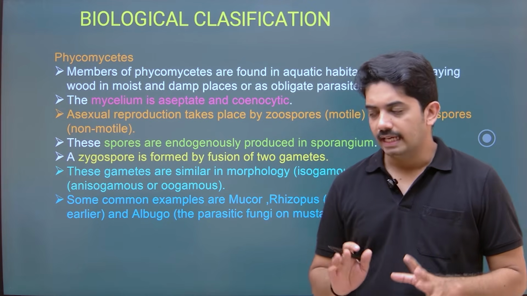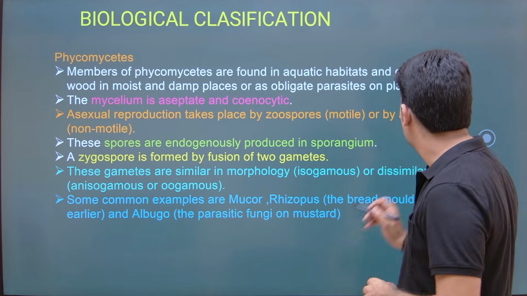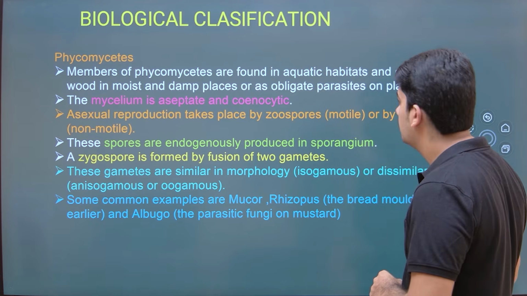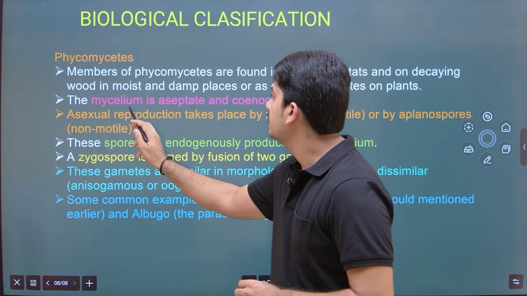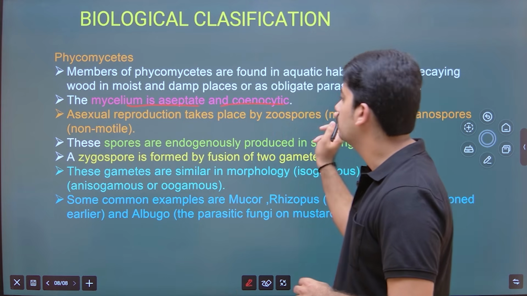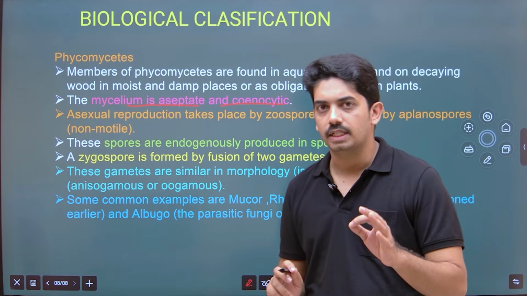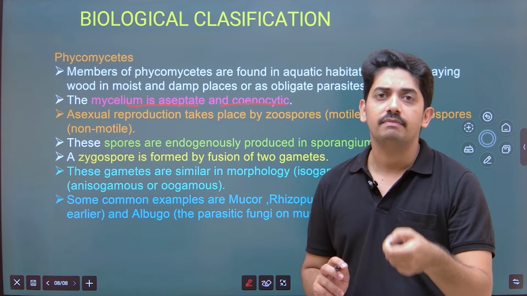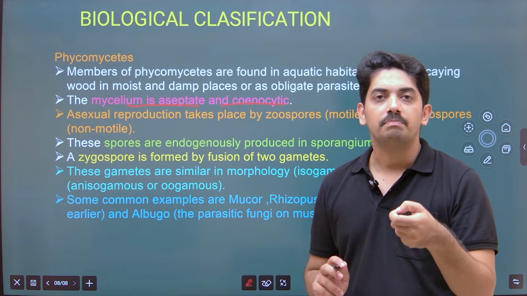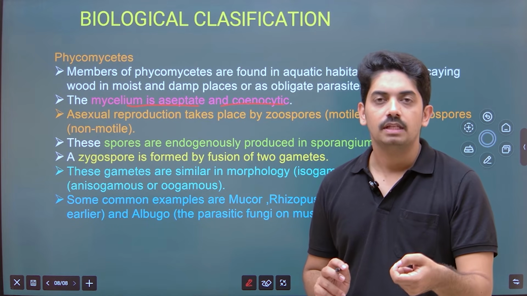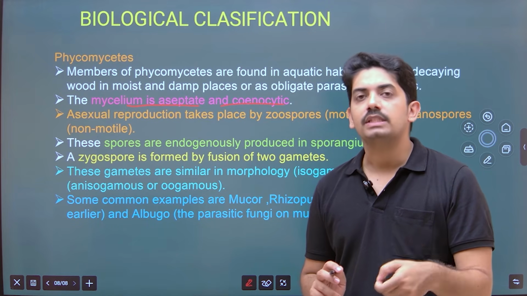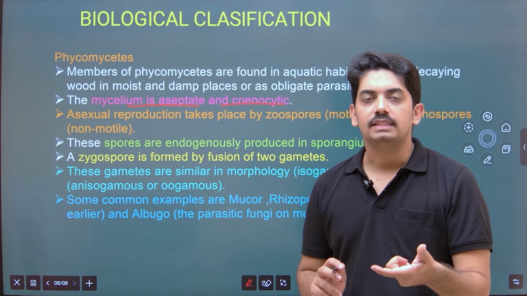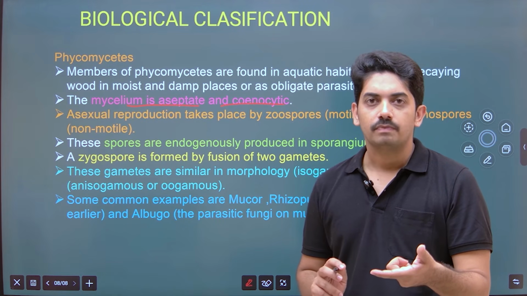The important character of the classification Phycomycetes is that the mycelium is aseptate and coenocytic. That is the most distinguishing character. Again, all these characters are very, very important in the preparation for NEET exams, because there they mostly ask statement-based questions.